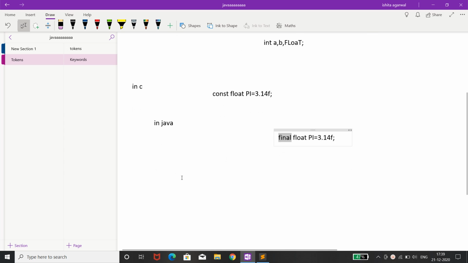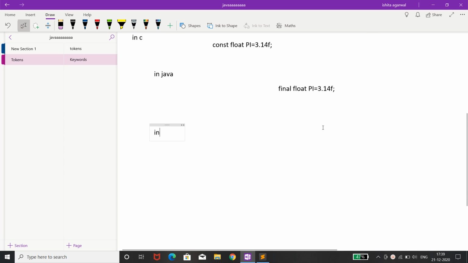Suppose in C I write int const and give it the value 5, and then change its value in the program to 6, then we'll get an error at this line because we are trying to change the value of a constant.